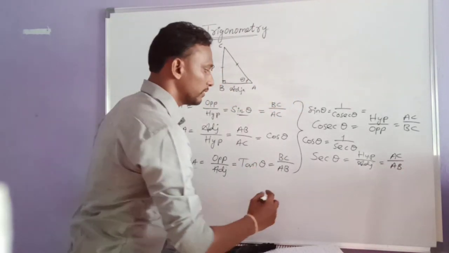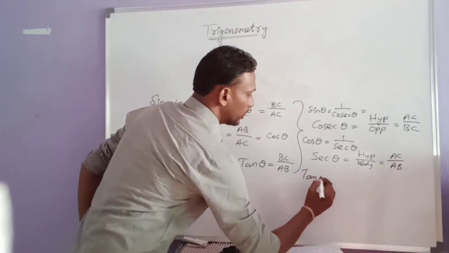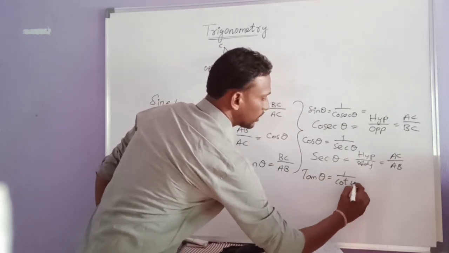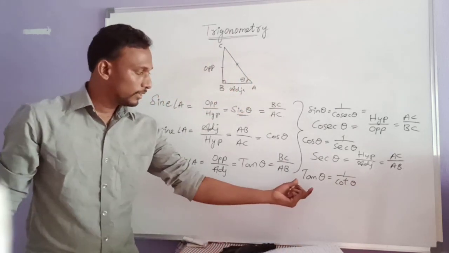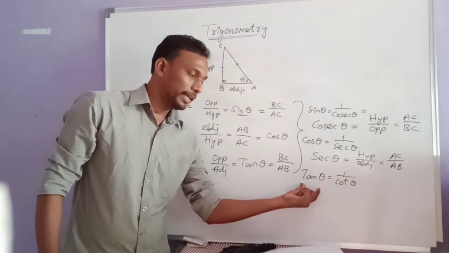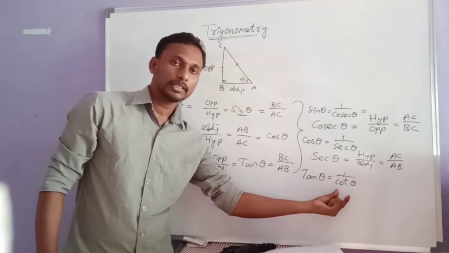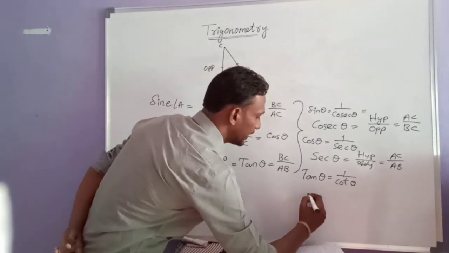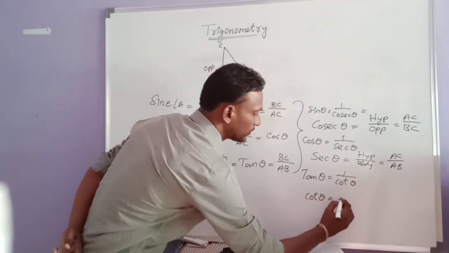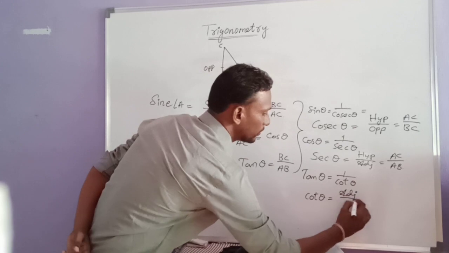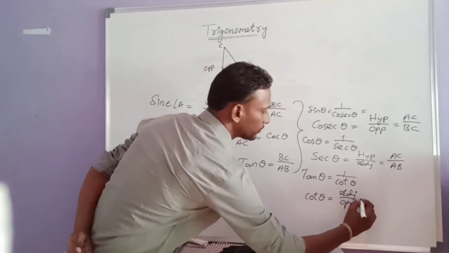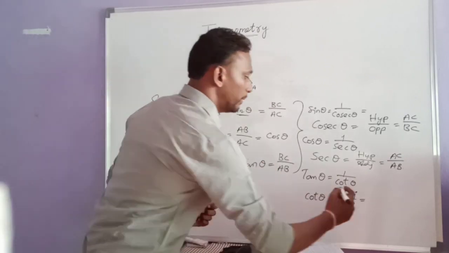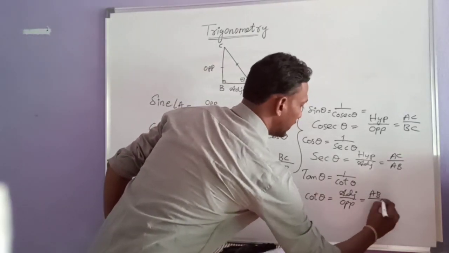And the last, the reciprocal of tan theta is cot theta. The multiplicative inverse of tan theta is cot theta, so tan theta is 1 by cot theta. So cot theta can be written as adjacent side by opposite side, that is AB by BC, the reciprocal of tan theta.